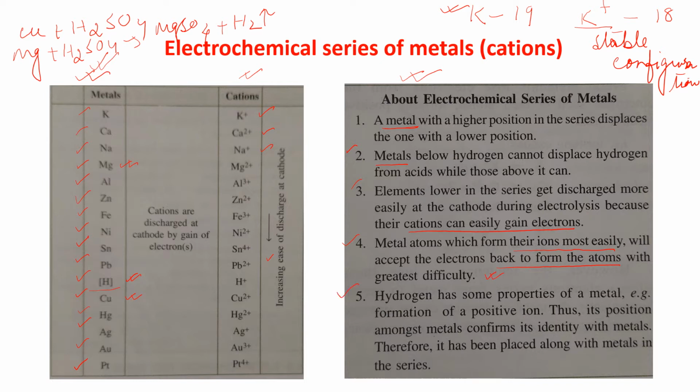And number 5, hydrogen has some properties of metal, for example, formation of positive ion. Thus, its position amongst metals confirms its identity with metals. Therefore, it has been placed along with the metals in the series. You all know that hydrogen has a dual character. It shows some properties of the metal also. That is why it is placed with the metals in the electrochemical series.